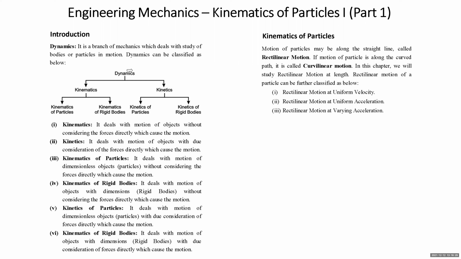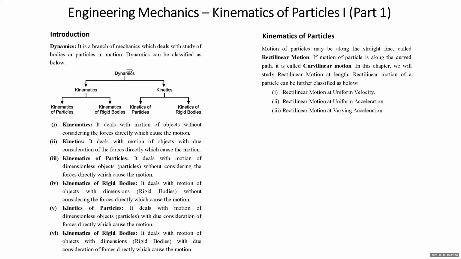Dynamics is the branch of mechanics which deals with the study of bodies or particles which are in motion. Dynamics is studied under two heads: one is kinematics, another is kinetics. The basic difference between kinematics and kinetics is what? In kinematics, we deal with the motion of objects without considering the forces which cause the motion. That means in kinematics, forces are not directly considered in the analysis. Whereas kinetics deals with motion of the objects with due consideration of the forces which cause the motion.